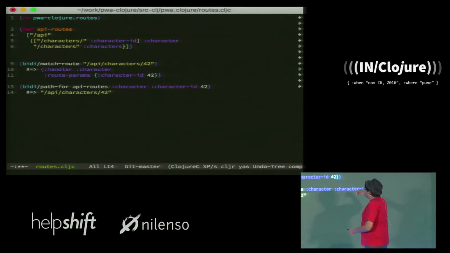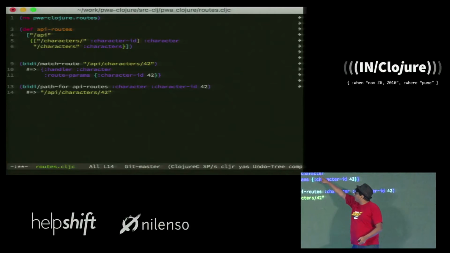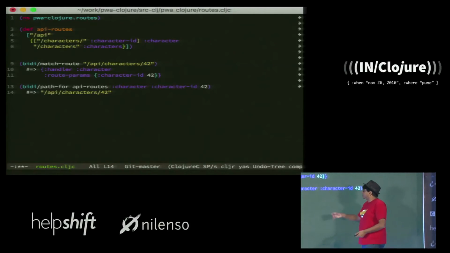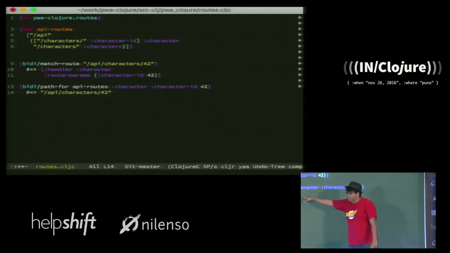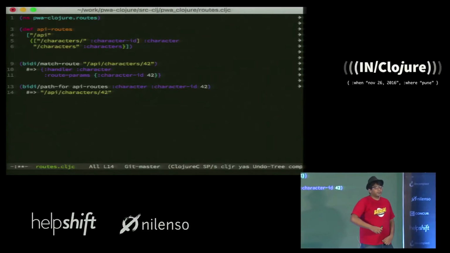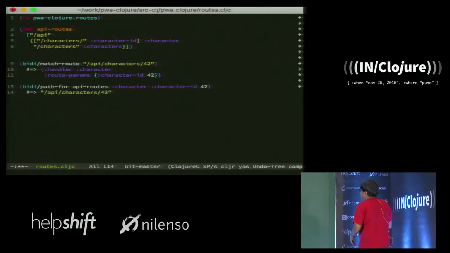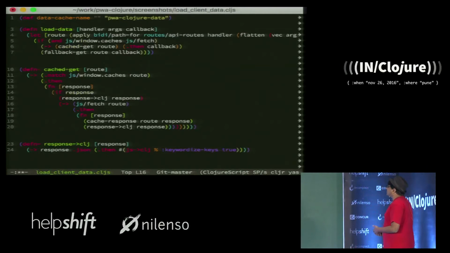So obviously if I have a route /API/character/42, I know that I have to load the character handler, and there's a param saying character 42. But what I want to do here is, if I say where can I find the character whose character ID is 42, this should tell me /API/characters/42. So in this example, BIDI has given me a way on the client to figure out where my data should come from. And I'm using this quite a bit.